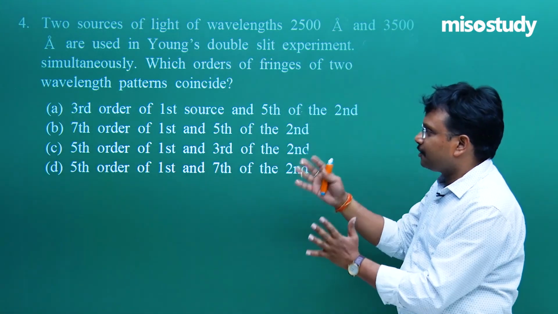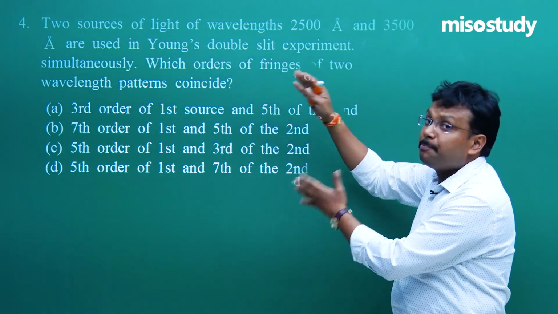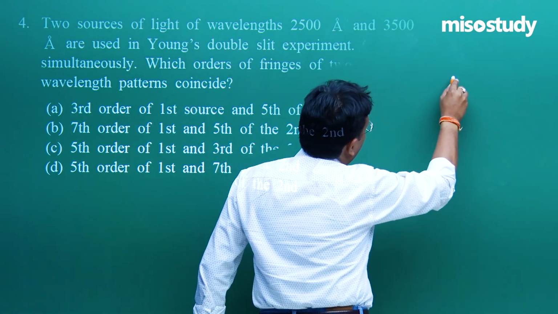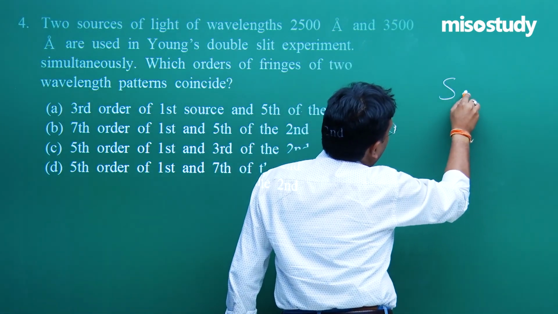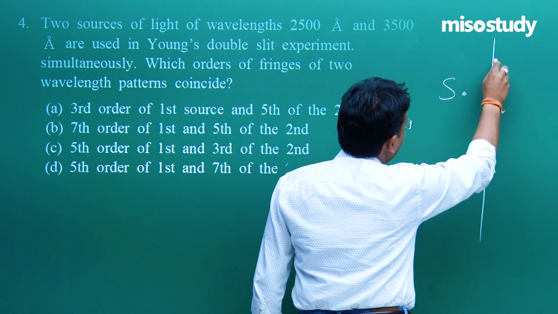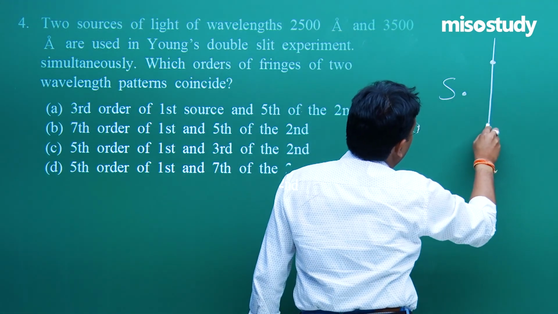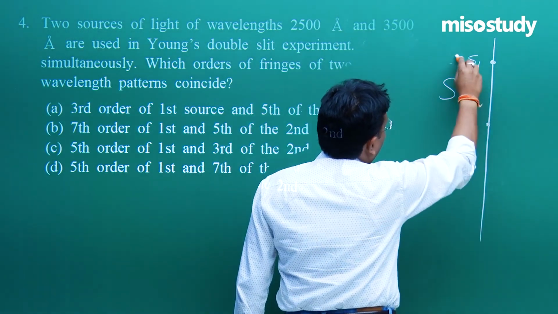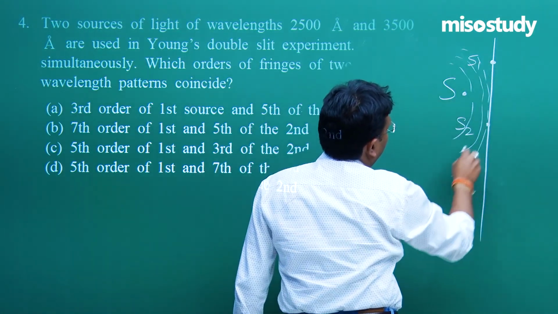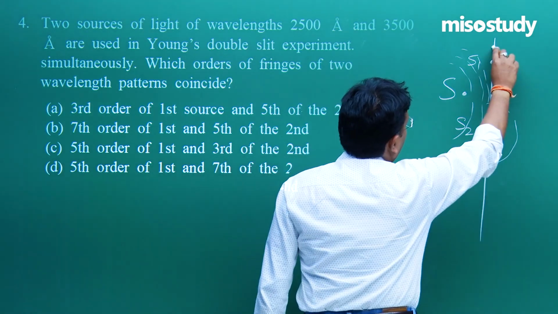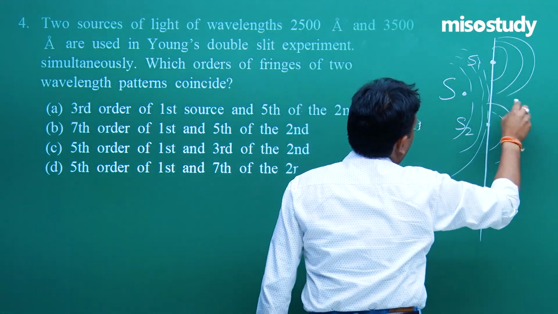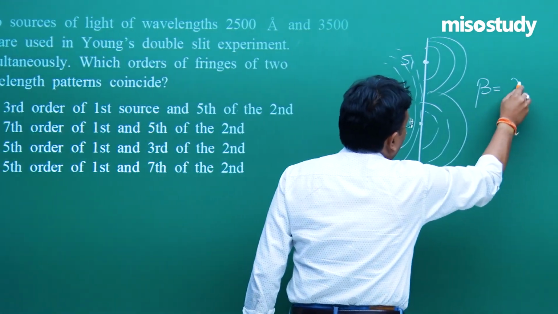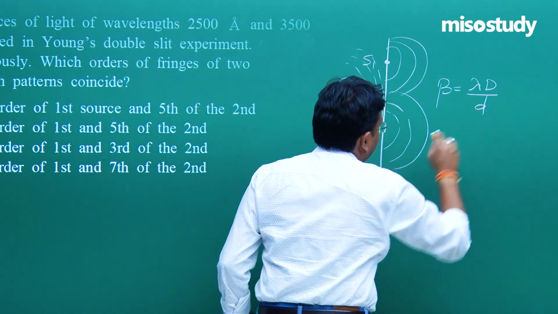So let's first try to translate the problem. What exactly is the problem? Let's try to understand. Same setup: S, then S1, S2. From here, this way. Now, beta is equal to lambda D upon d.